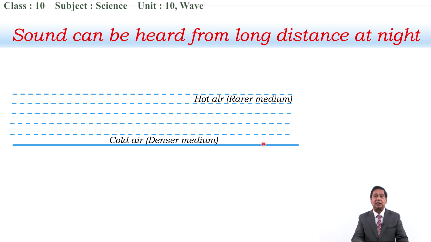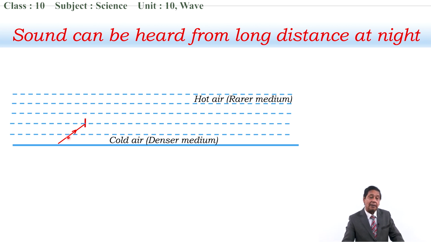If someone is producing sound from a certain distance, here the sound waves which are moving upward enter from denser medium to rarer medium. And we know that when sound enters from denser to rarer medium, like light, it also follows the law of refraction, and it also follows the law of total internal reflection.